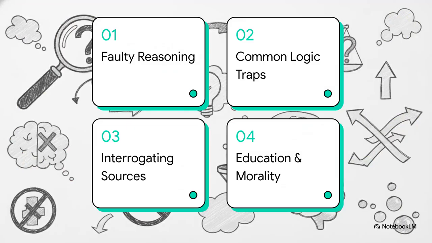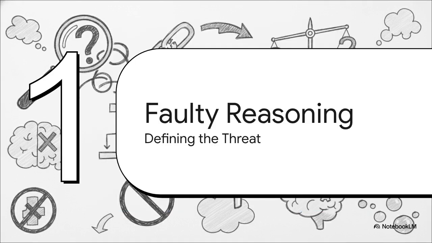Okay, let's quickly map out our agenda for today's toolkit. We'll start with 1, testing the truth. Then 2, what is faulty reasoning? After that, 3 common logic traps, followed by 4, how to interrogate sources, and finally, 5, education, morality, and peace. Let's dive right in. Section 1.